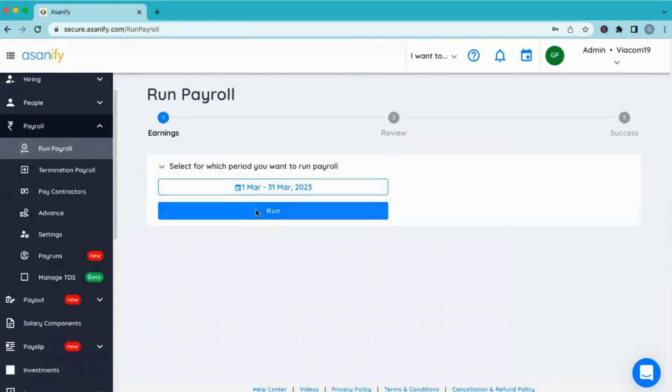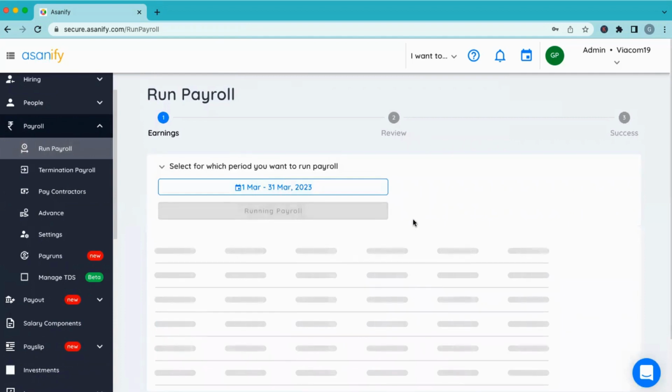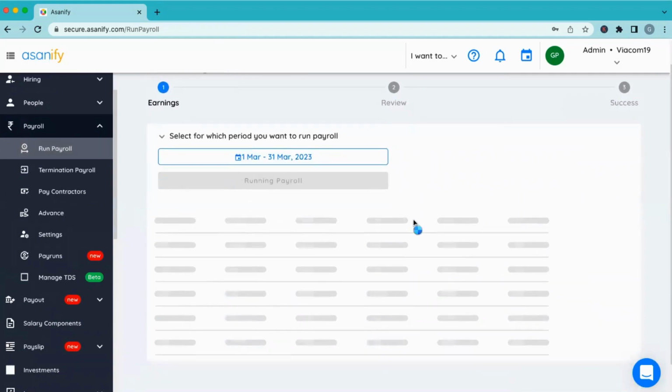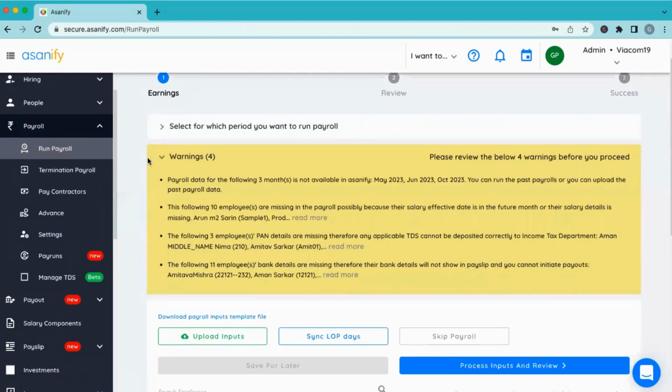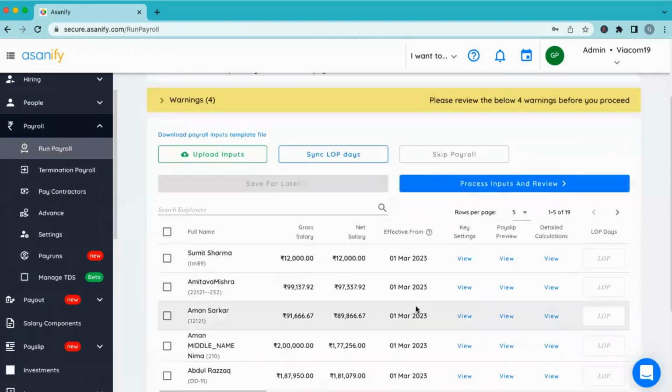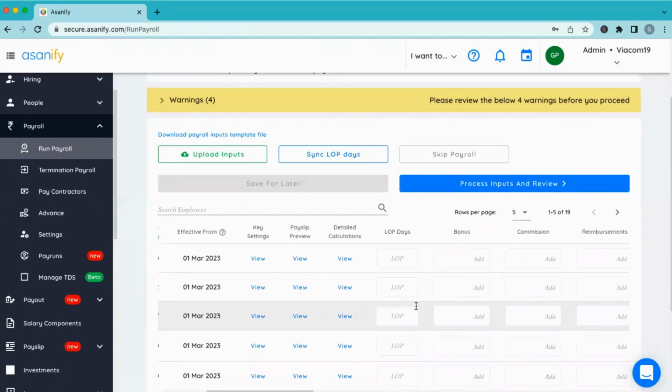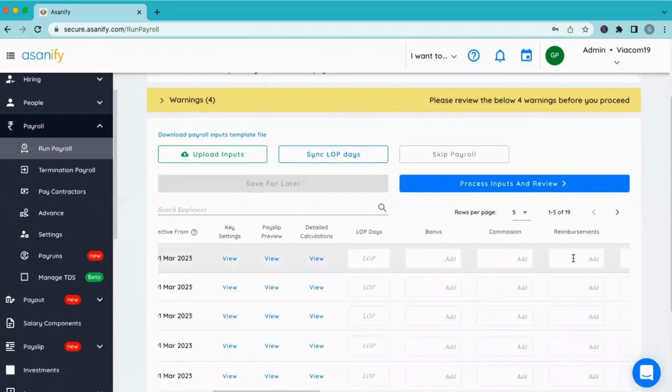If you select the month for which you are running the payroll, let's say I'm running it for March of next year, you will see the system is calculating the gross and net salary for each of the employees, and their tax slab basis, their salaries which have been put in already. And then there is a field called reimbursement, which will appear here. It is obviously a variable field. Whatever was the analytics output of the amount for each employee, that can be uploaded simply here with the column name as reimbursement, and it will automatically populate for each of those employees where the approved amount is there.